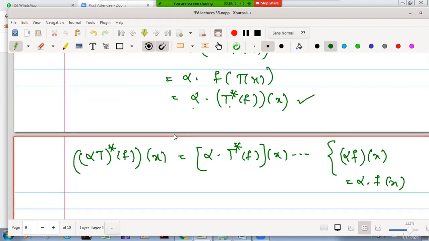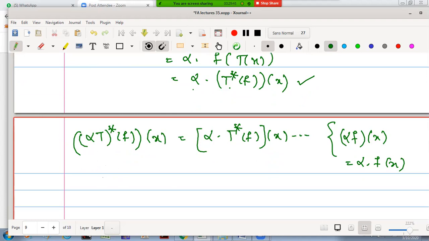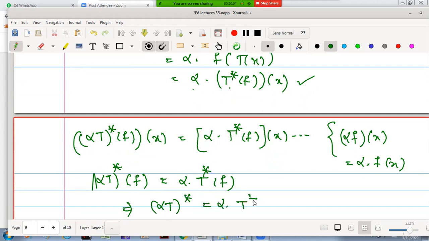Again, since x is arbitrary, equating the functionals on both the sides, this is (alpha T) star operated on f is equal to alpha T star operated on f. Again, since f is arbitrary, (alpha T) star is equal to alpha into T star.